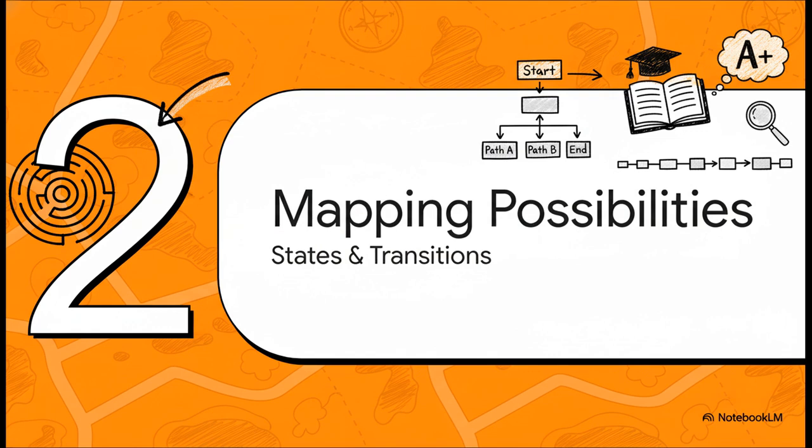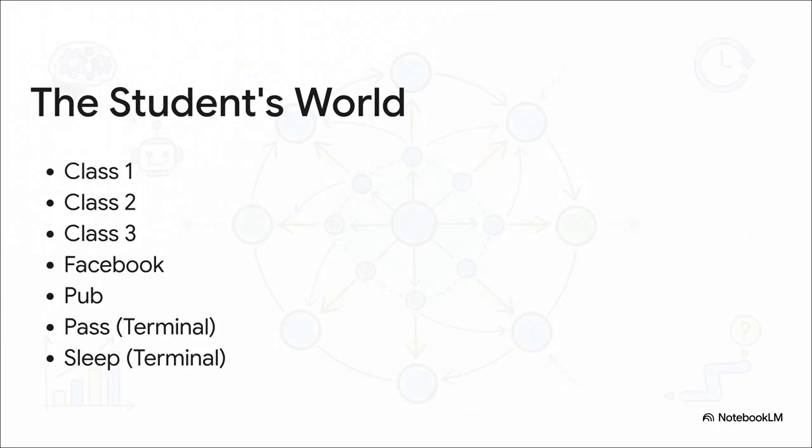Okay, so with that rule in our back pocket, our first step is to actually map out the AI's world. And to make this really easy to grasp, we're going to use a great analogy, a student just trying to get through a course. So here's the student's world. These are all the possible situations, or what we call states, they can be in. They could be in class 1, class 2, maybe procrastinating on Facebook or hanging out at the pub. Each one of these is like a location on our map.